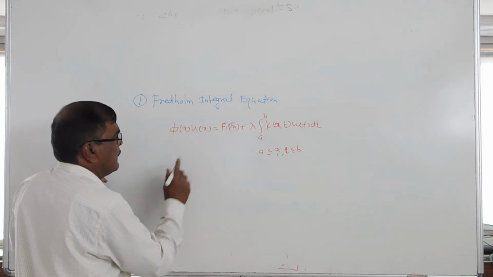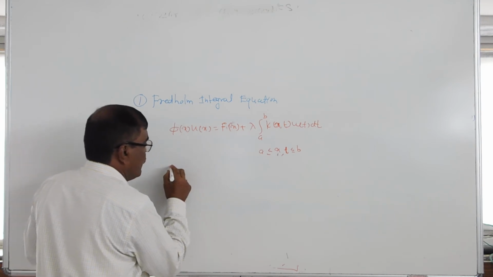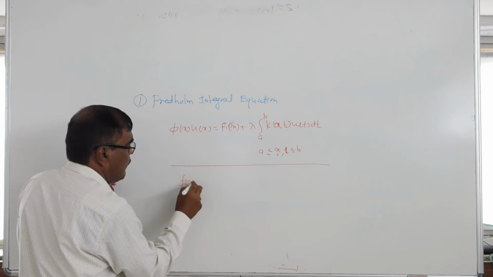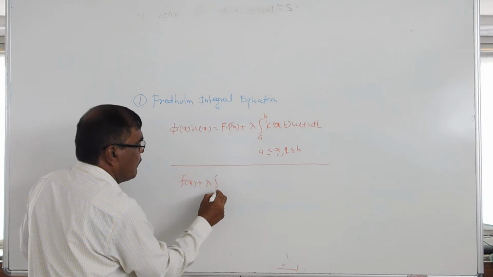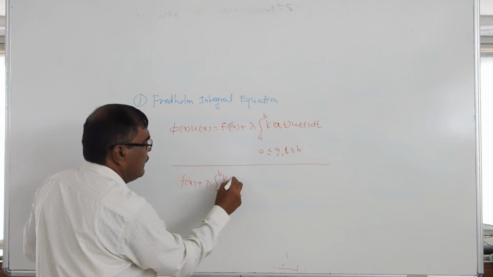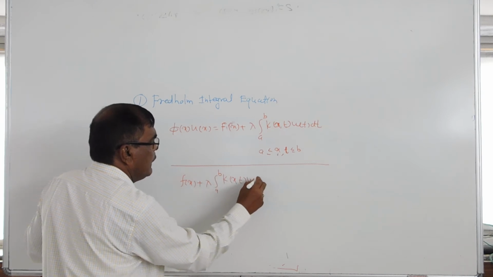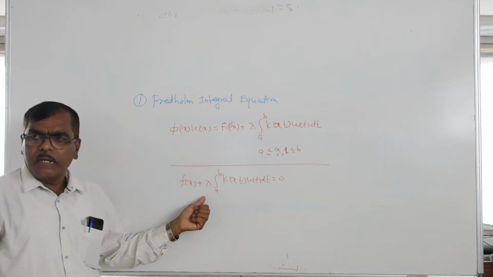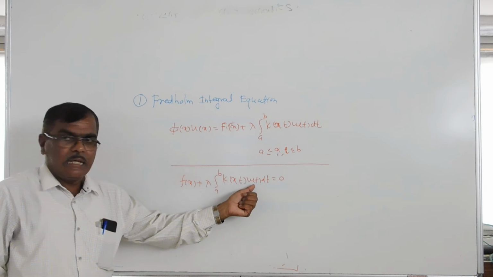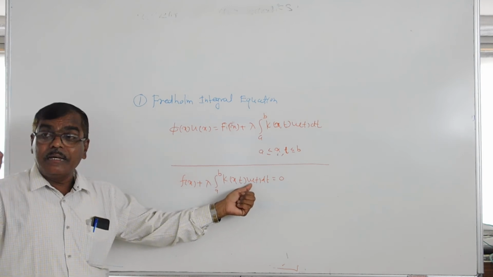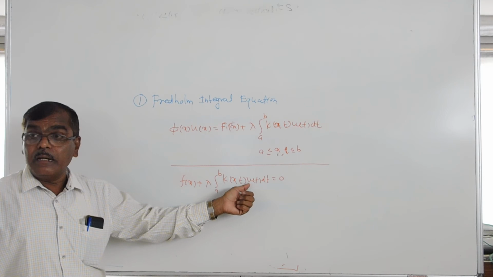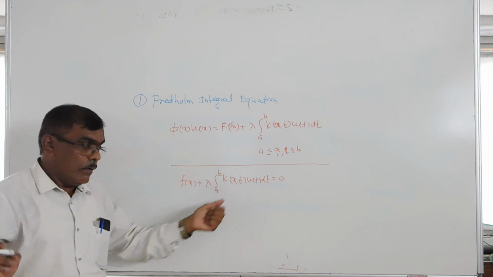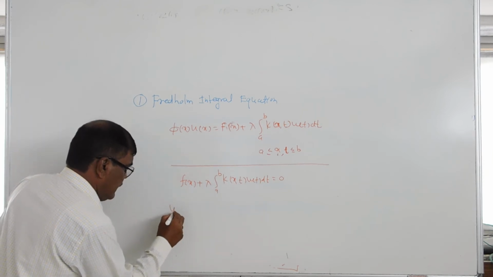In that case, one note is important here. In a homogeneous equation, f of x plus lambda times the integration from a to b of k of x,t u of t dt is equal to 0. This is a homogeneous Fredholm integral equation, where u of x appears only under the integral sign.